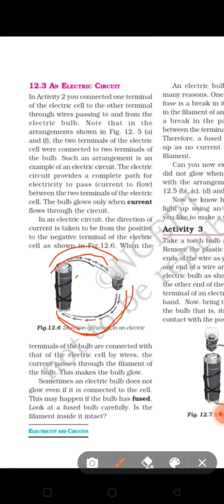And the direction of the flow of electricity is always from positive to negative.